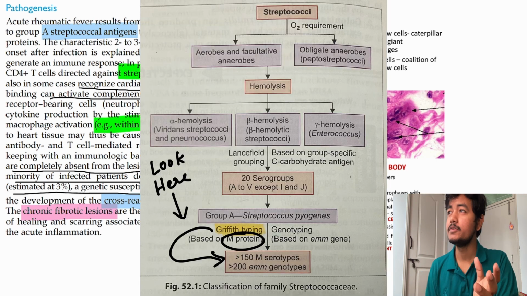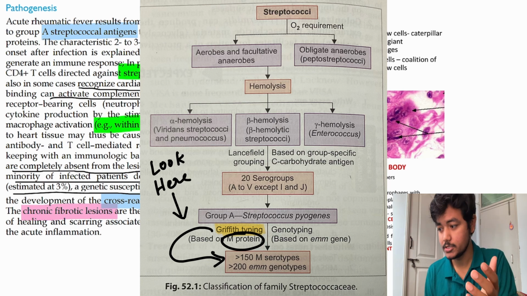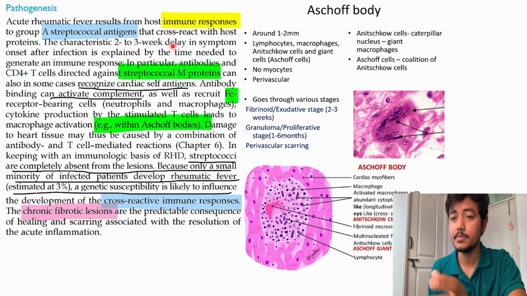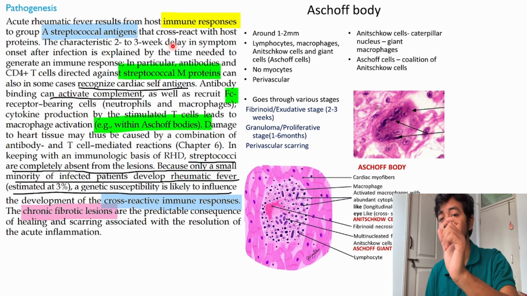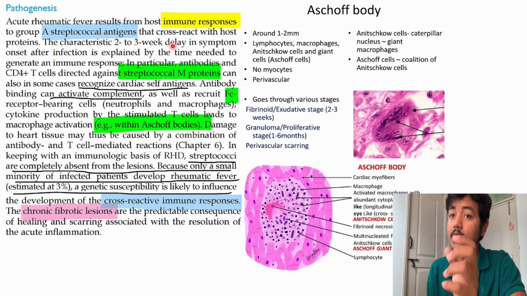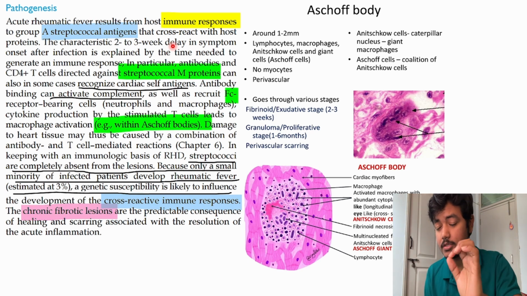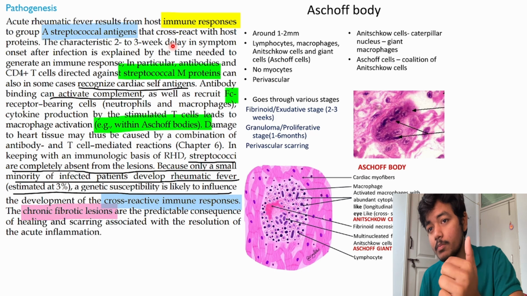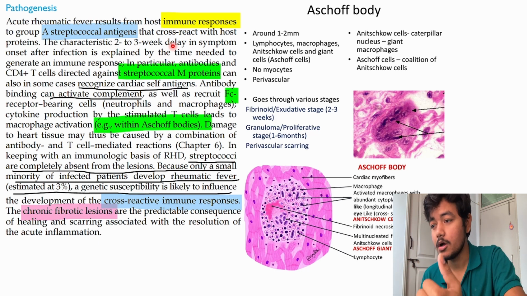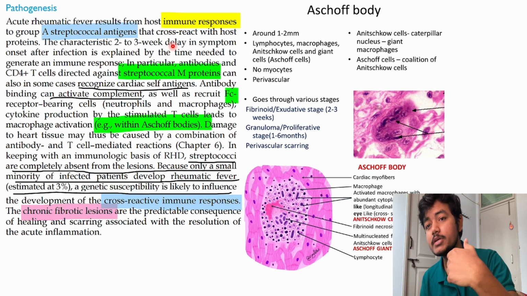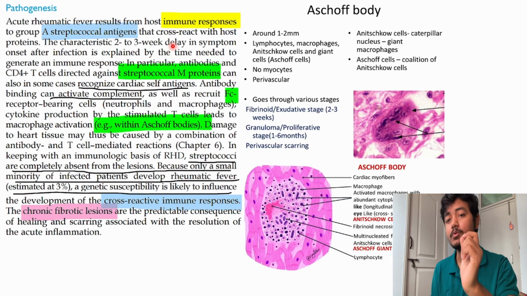From the Lancefield classification and Griffith's classification, if you know something about it, or in the microbiology lecture anyways we will discuss, but generally you should remember that there is something called as M protein, where in the group A streptococcus, in their peptidoglycan layer in the cell wall, essentially in the cell wall they have M protein. Now this M protein is present in the bacteria. So our body, if anything is coming inside, will produce antibodies against that foreign antigen, okay. So in this case it is producing antibodies against whom? Against the M protein.